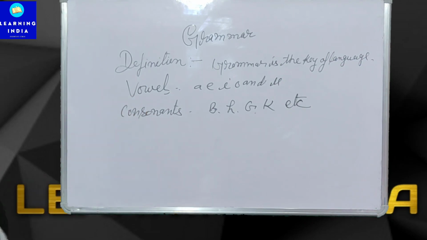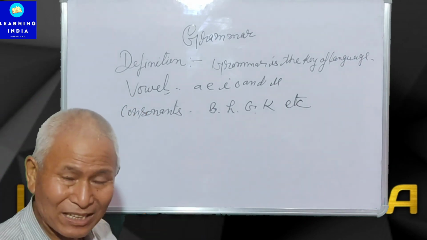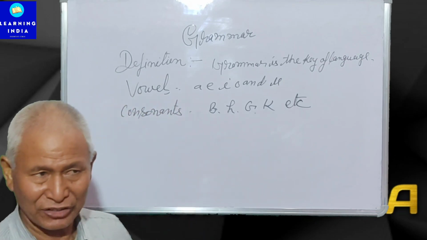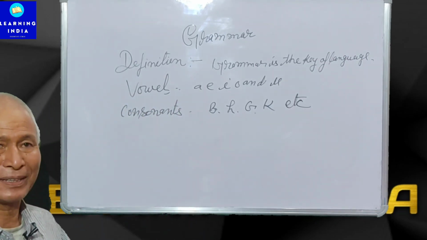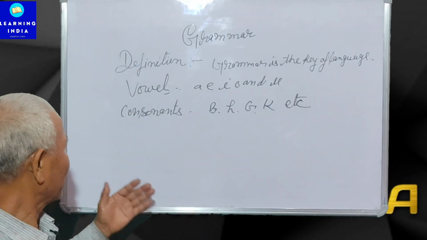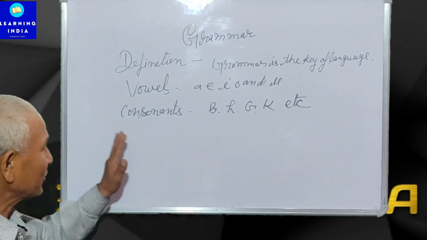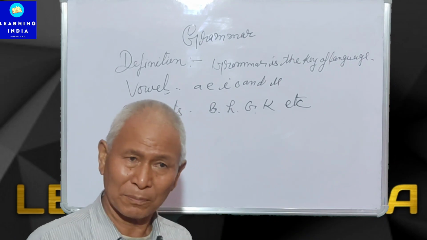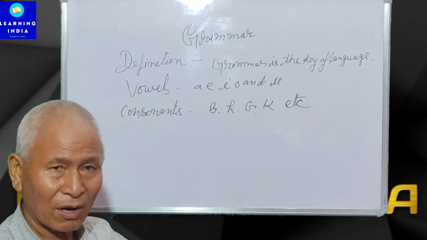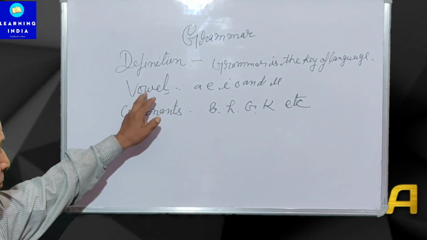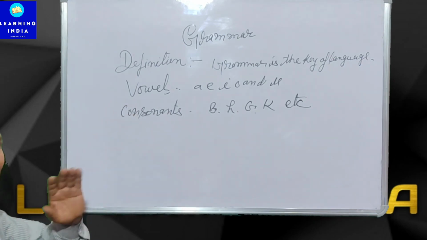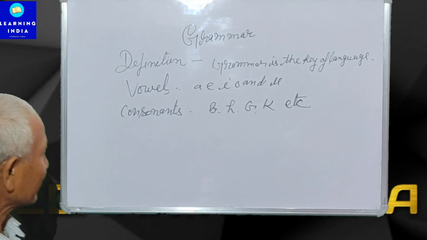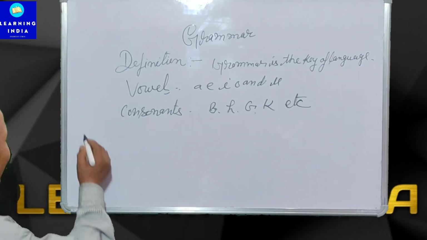Definition of vowels: a vowel is a letter which can sound by itself without the help of any other letters. Consonant is a letter which cannot sound by itself without the help of vowels. Vowels are very important for the English language.